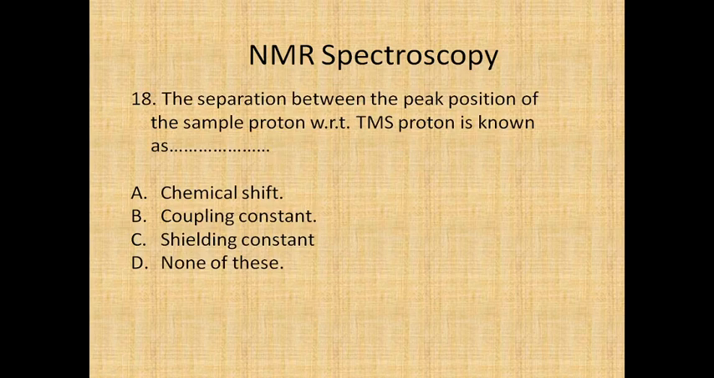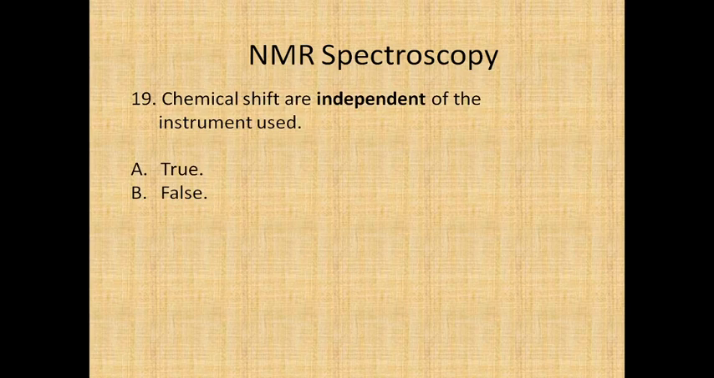The separation between the peak position of the sample proton with respect to the TMS proton is known as: it's one of the simple questions. The answer is chemical shift. With respect to the TMS proton, that separation distance at which the peak occurs is nothing but the chemical shift. Chemical shifts are independent of the instrument used. Whether it is true or false? It's definitely true, because chemical shifts are independent of the instrument used. Whether it is 60 megahertz, 100 megahertz or 300 megahertz, the delta value will not change. It will remain the same.